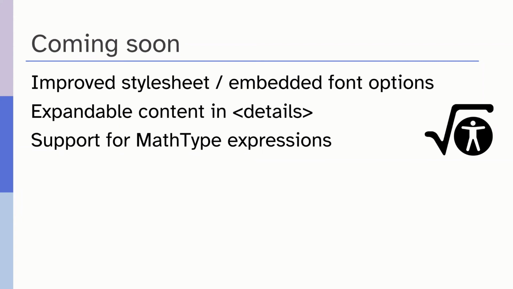So support for expandable content in a details tag is coming soon too. And this also might be useful if you have just instructional materials with maybe questions and answers and those sorts of things. So some of the wonderful features of HTML and EPUB will be supported within the tool, which aren't naturally supported within a Word document, of course.